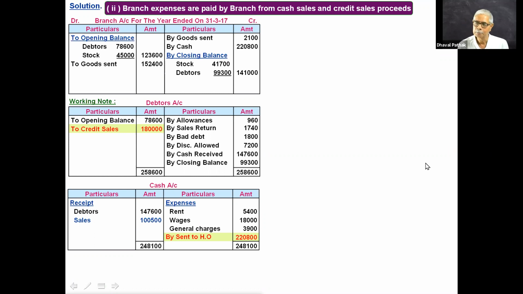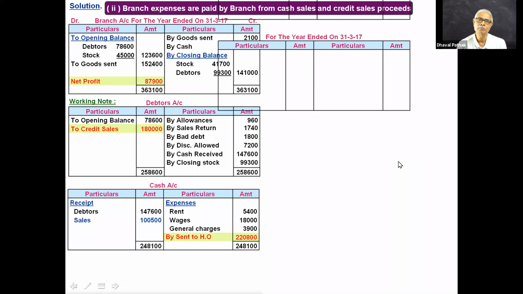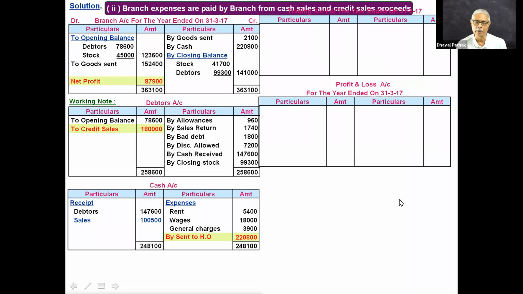Is it clear? Total is 3,63,900 and the profit will be the same as we have worked out before. And if you prepare trading and profit and loss account, it will be the same as before. But just observe how I prepare it.